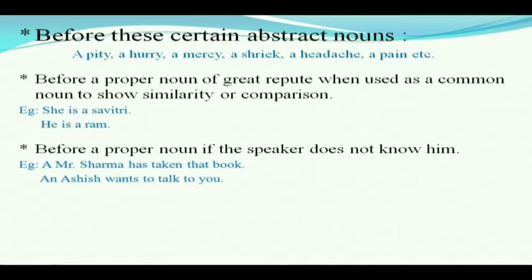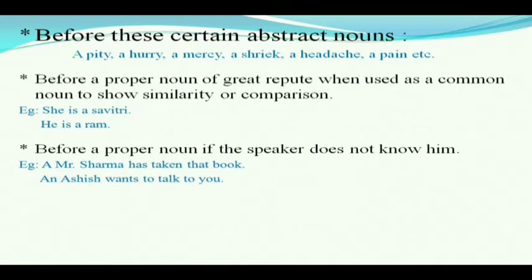Remember one thing, if a proper noun of great repute is used as a common noun to show similarity, its first alphabet is written in a small letter, as I have written in the word savitri. Here s is in a small letter. It shows that the noun has been used to show similarity, therefore it has become a common noun. It's not a proper noun now.